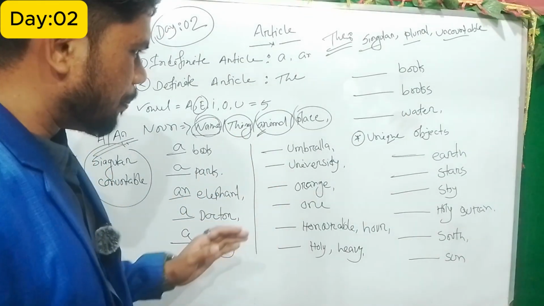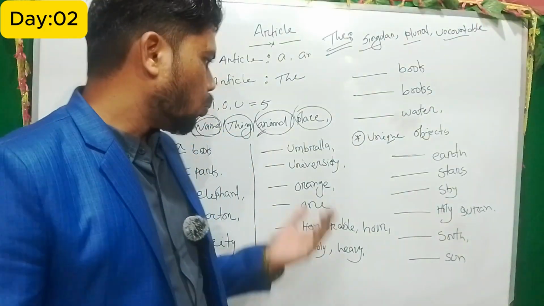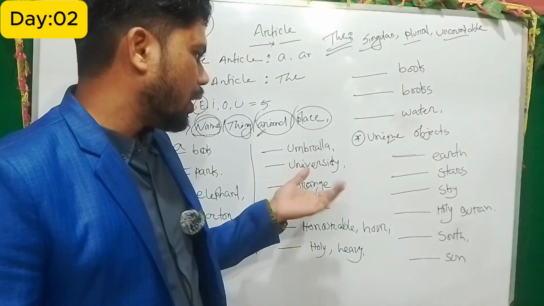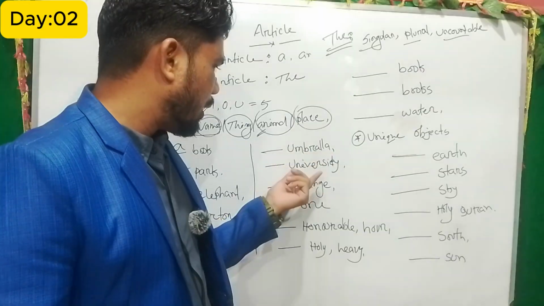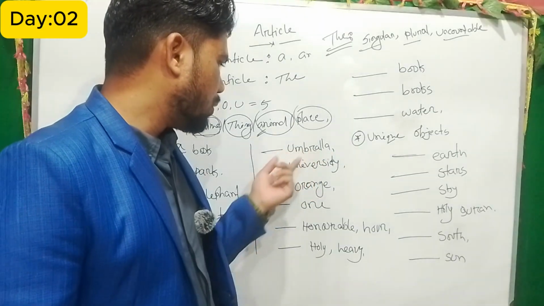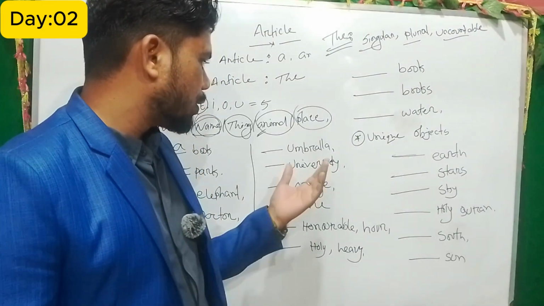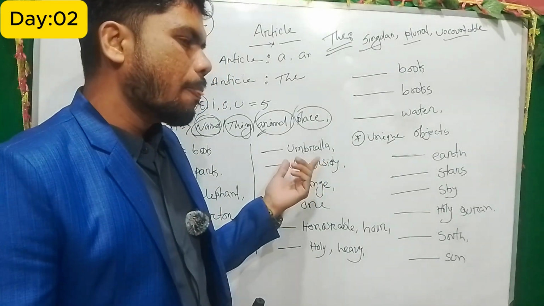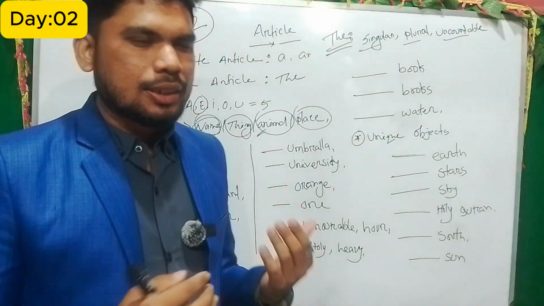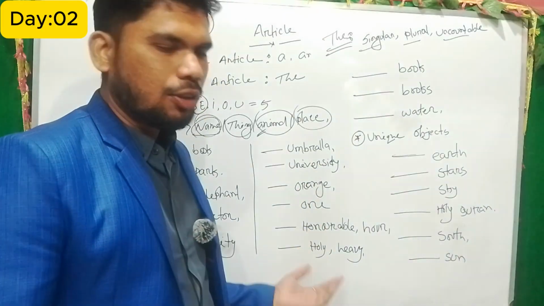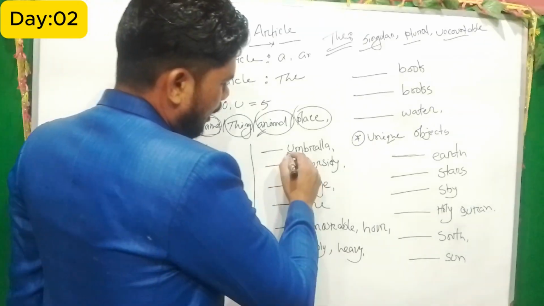And this is actually very confusing. Some people and some students, they get confused where they use A and where they use N, because both words start with the letter U. So here actually we need to know the vowel sound, and without knowing the vowel sound we cannot solve this gap. Okay, so now come to the topic, that is umbrella.